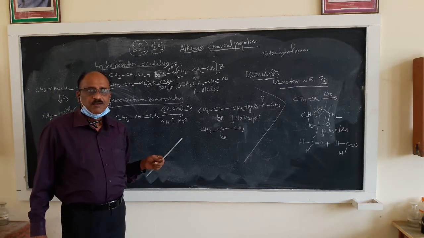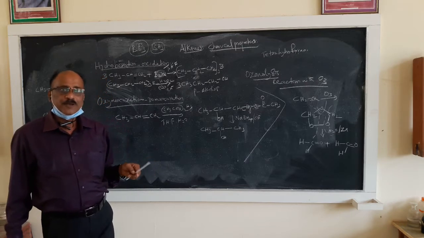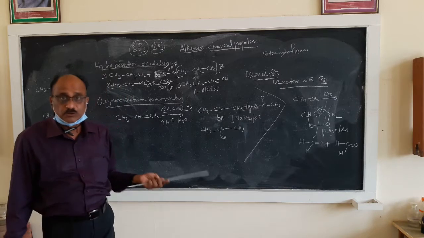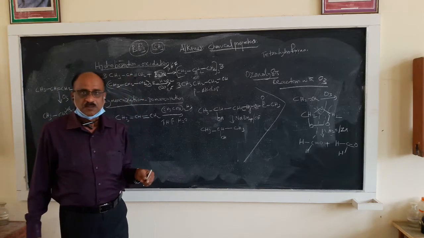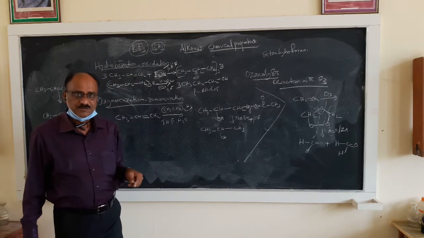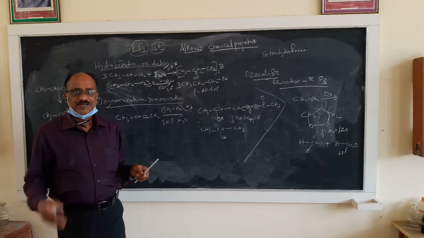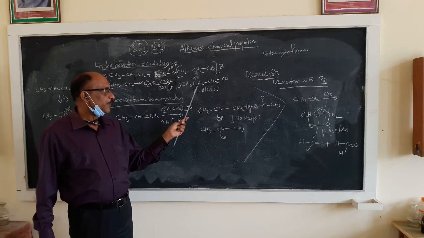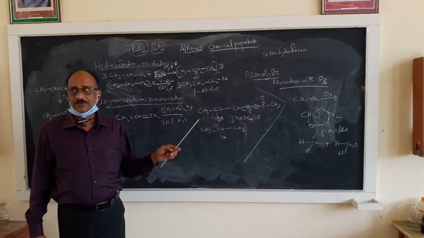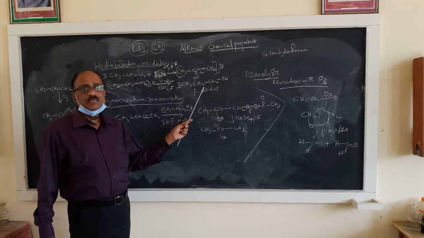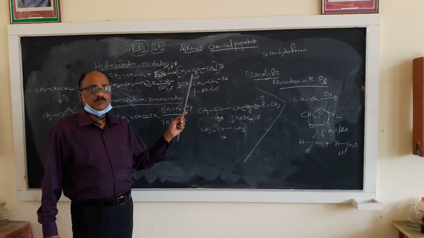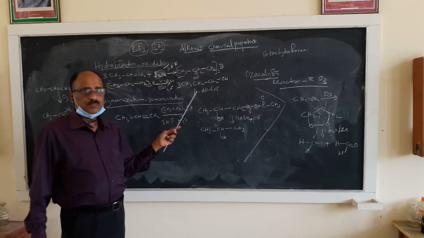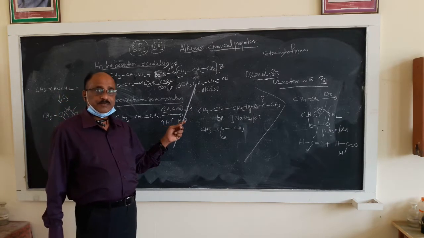It is a propane derivative, and I pronounced it as a butane derivative. Sorry for that mistake. This is actually a propyl alcohol, not a butyl alcohol. It is a primary alcohol, normal propyl alcohol.